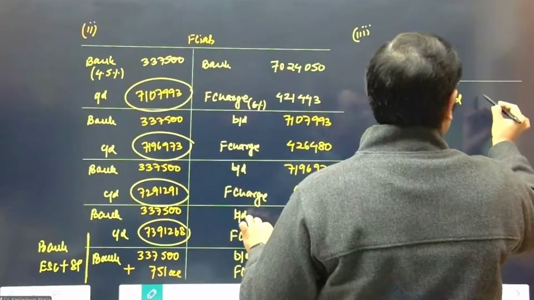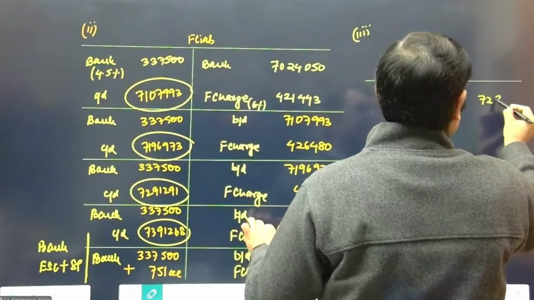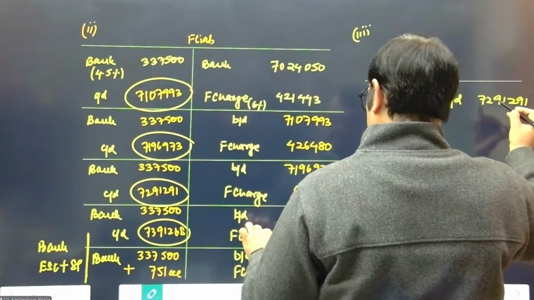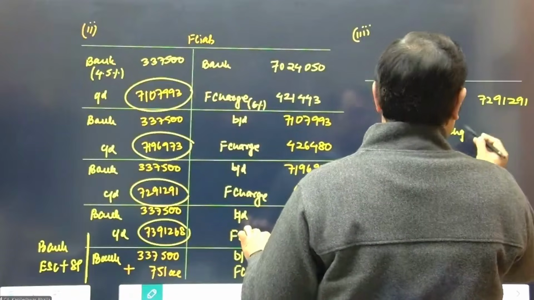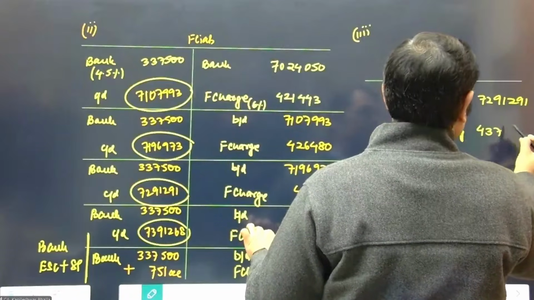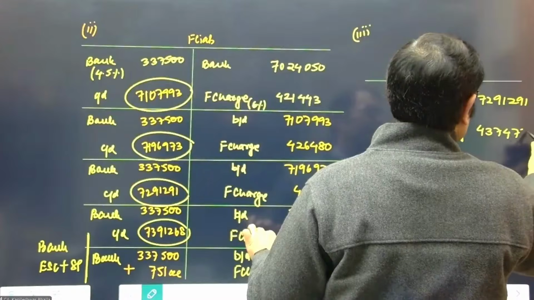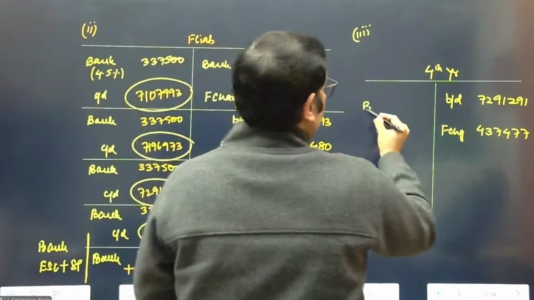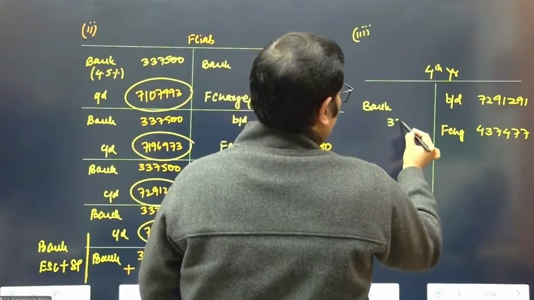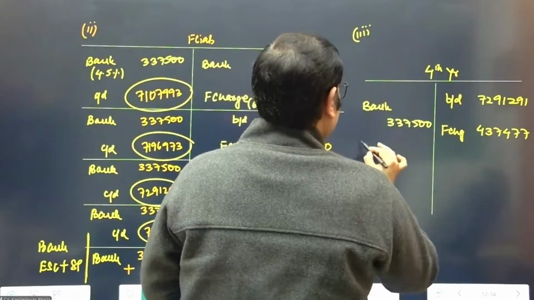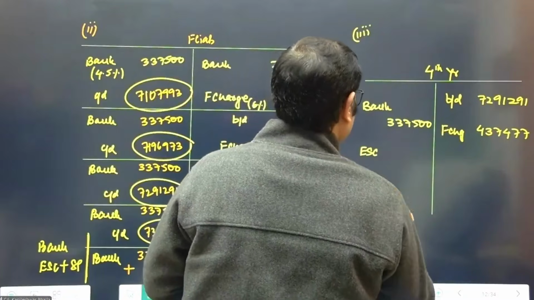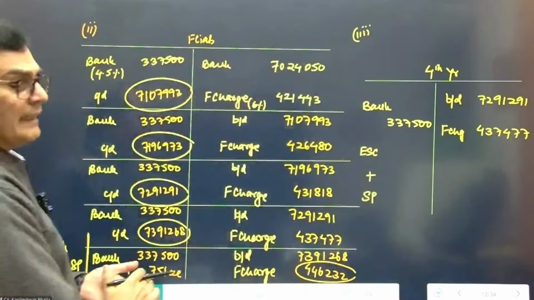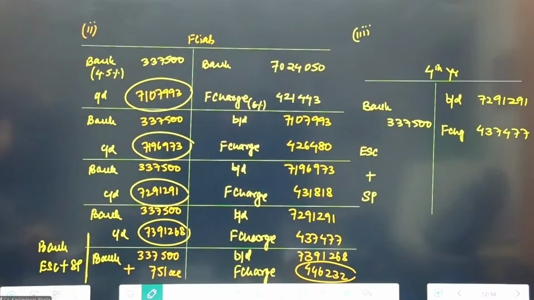Copying the information, 72,91,291, and the finance charge, that is 4,37,477. Okay, now what do we do in this particular case? Can I say, first of all, we are going to pay the interest, and the interest is 3,37,500. Can I say now the principal will be split in terms of the share capital and the security premium, correct?